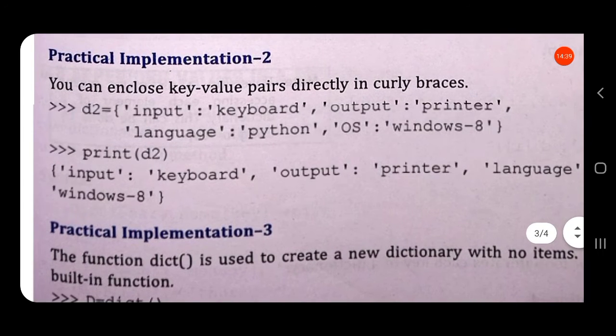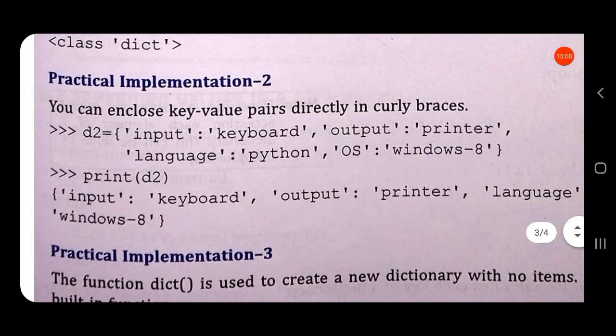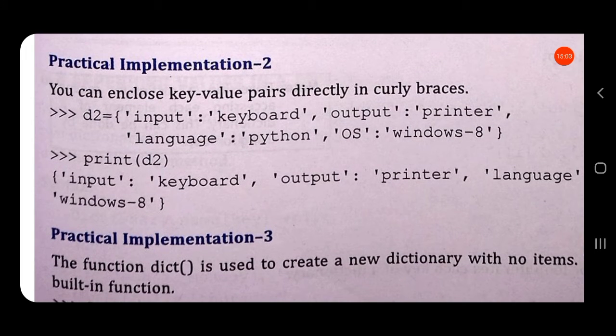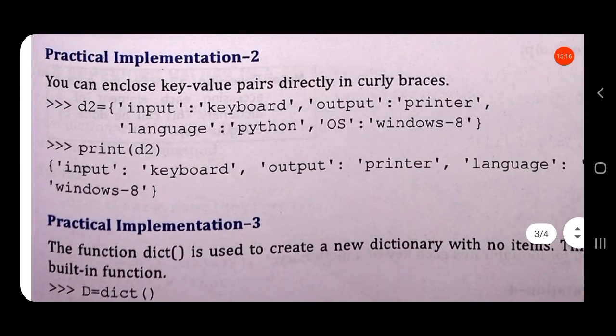You can enclose key value pairs directly in curly braces. Here we are creating a dictionary D2 is equal to input keyboard, output printer, language Python, OS Windows 8. Here input, output, language and OS are keys. Keyboard, printer, Python and Windows 8 are values. Input keyboard is a key value pair, and output printer is a key value pair. When we print this dictionary, you see the output which is a dictionary.